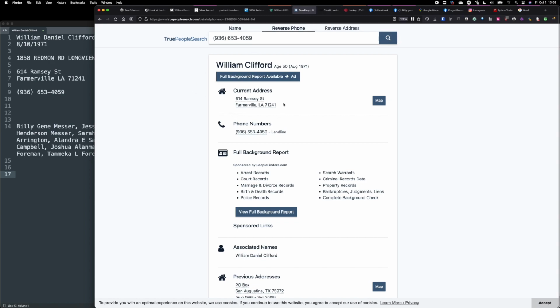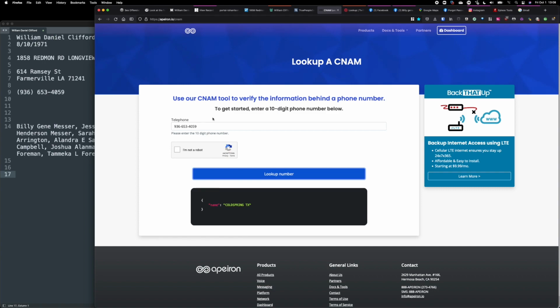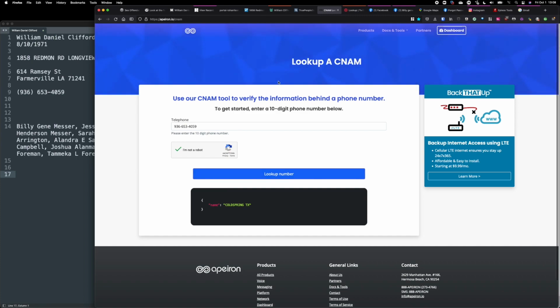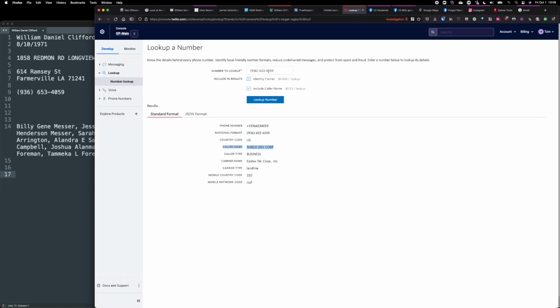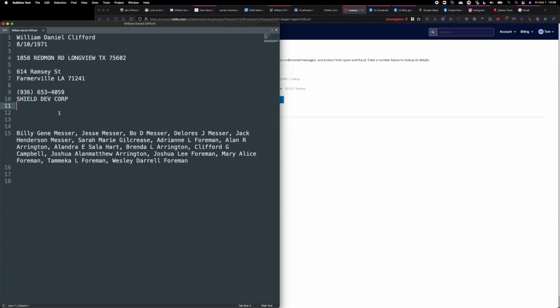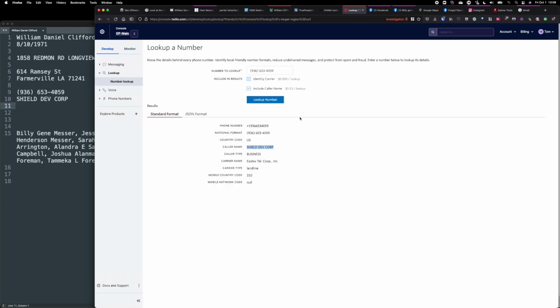I take the address and the phone number I have. This would be my next pivot point. I would put this in an online search tool, look that up, and I see Cold Spring, Texas. So his name does not really pop up. Something generic. I try a more legitimate data lookup like Twilio, enter the same phone number here, and I get a slightly different name, Shield Dev Corp. Again, not his name, it's a business name. But anyways, I'll put this up in my notes. I may spot it somewhere else later on.